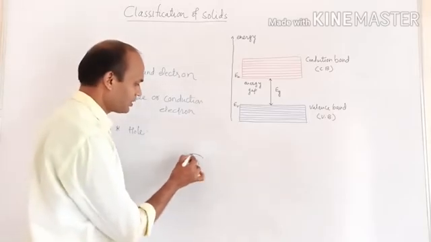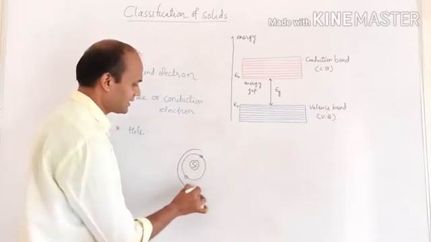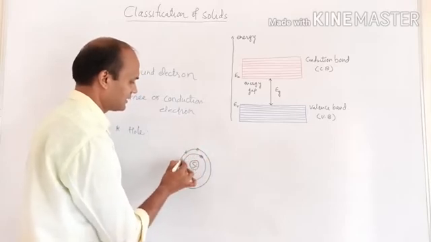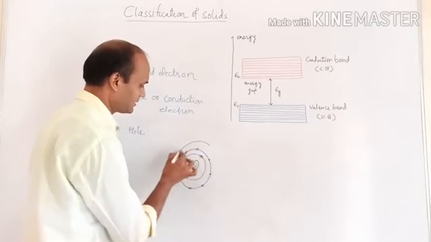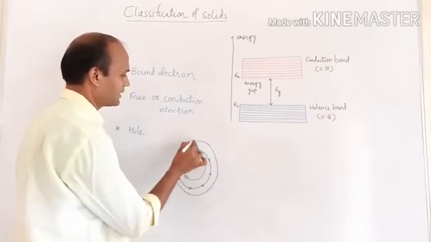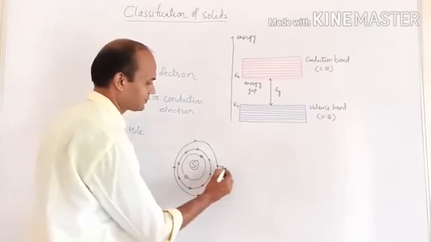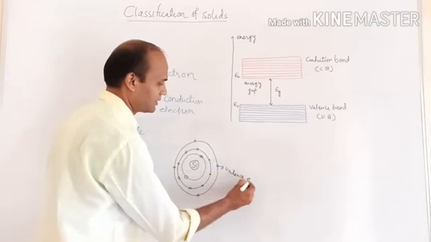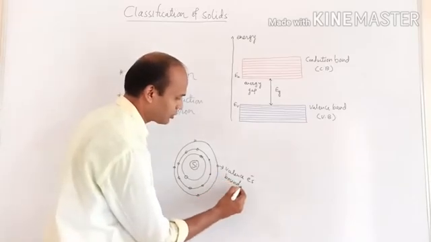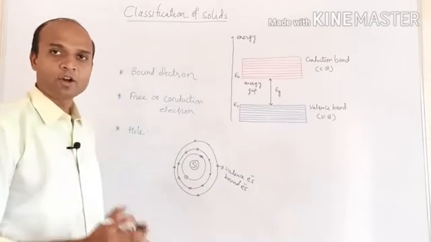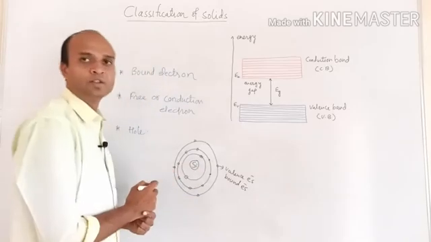So its first orbit contains 2 electrons, its second orbit contains 8 electrons, and its third orbit will contain 4 electrons. These 4 electrons are the valence electrons, and these are bound electrons because they are not free to move inside the solid, since they are bound with the nucleus.